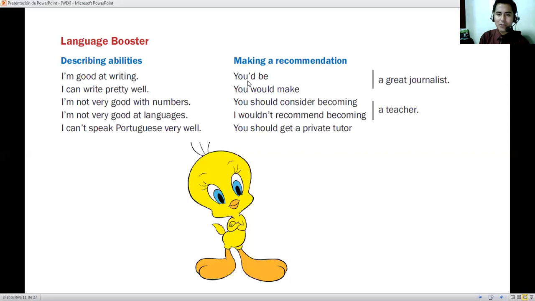But the other way, we have the negative ones, no? Recommending to stop that idea, maybe. We can say, I wouldn't recommend you becoming a teacher, for example. Why? Because it's a bad career. You're not going to have a lot of money. You are going to have a bad salary, maybe, no?